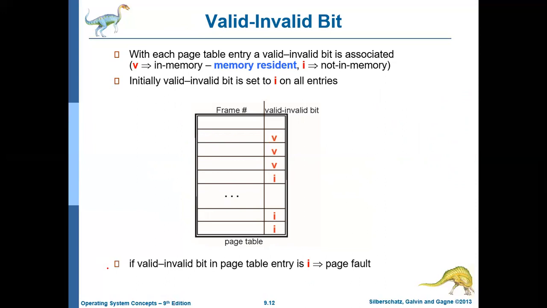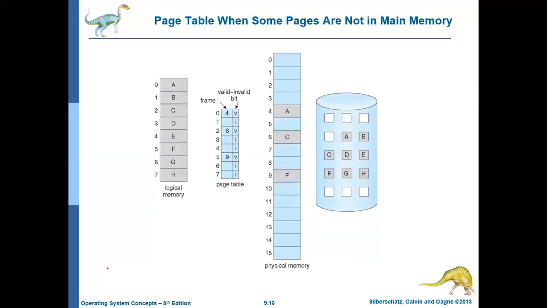So what to do? If it is I, then what should be done? That we will be discussing. But before that, here is a better example. This is the logical memory for one particular process. We are taking only one process. Normally logical memory will be bigger than physical memory. In this diagram, it looks as if the logical memory is smaller than the physical memory, but that is not the case. This is only a partial view of the logical memory with respect to one particular process, say P1.